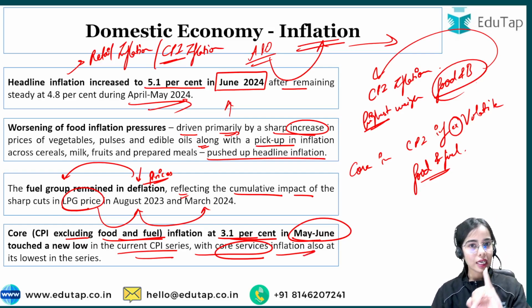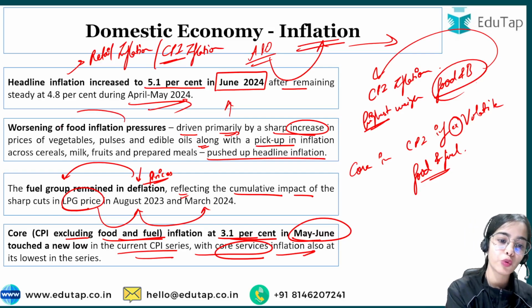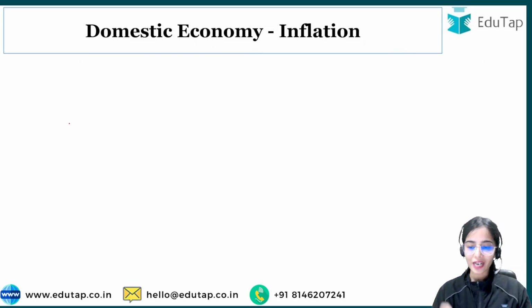So the fuel group remained in deflation, meaning prices are decreasing for the fuel group. In core inflation and core services, prices are rising, but only very slightly, and they are at the lowest in the current series. So the main problem is the food inflation in our country, which we have to tackle.